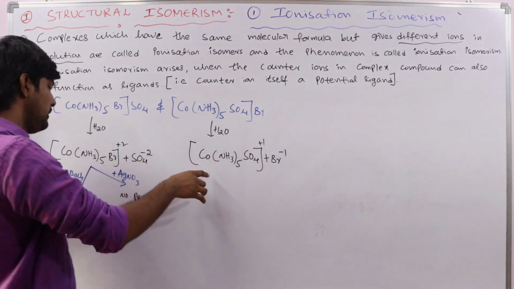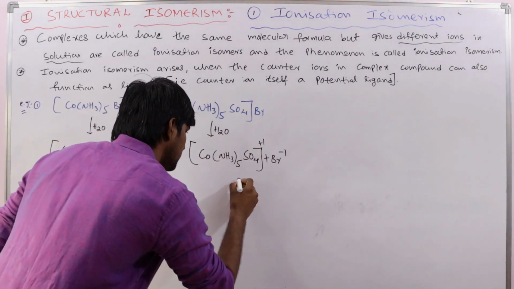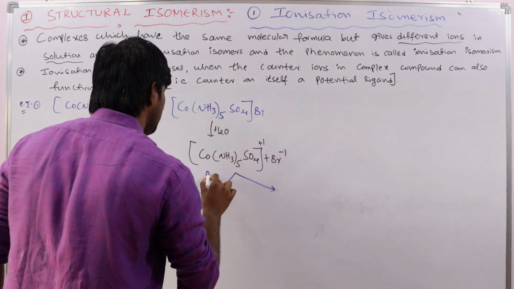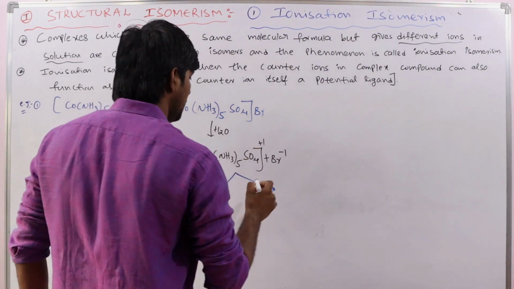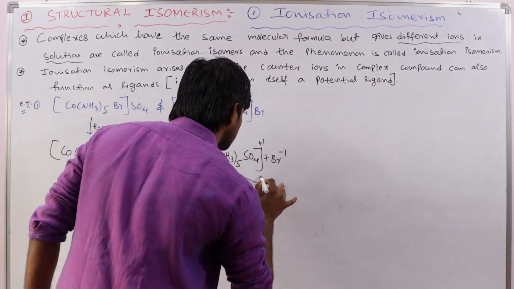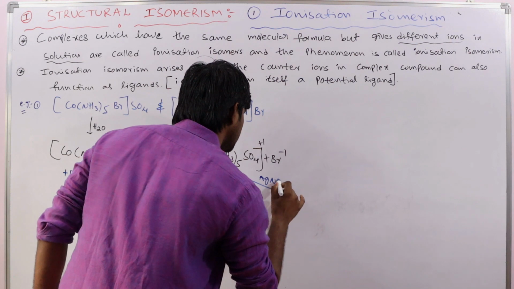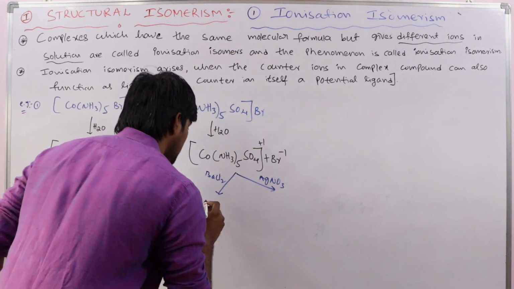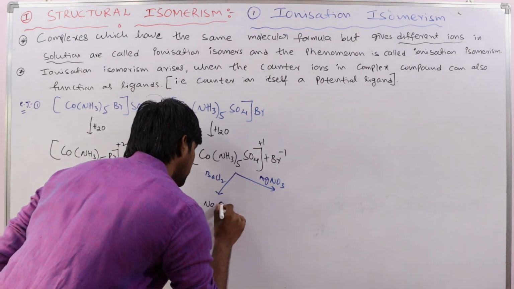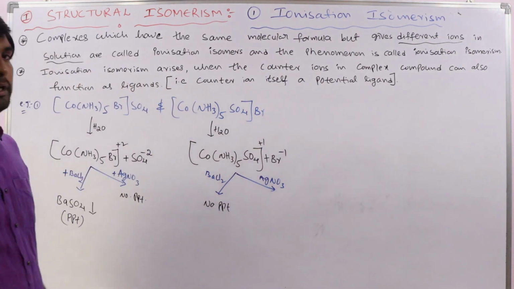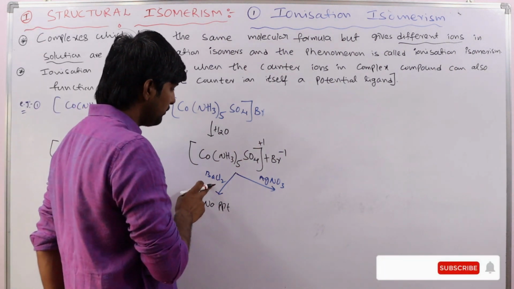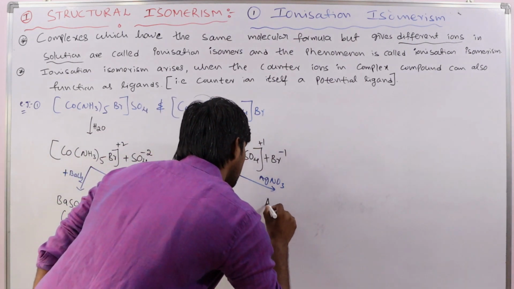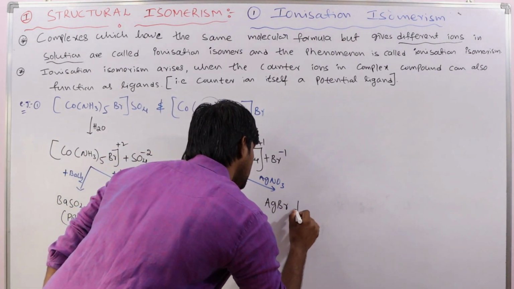In the same way, this other solution is also taken into two different beakers. Here we add barium chloride, and here we add silver nitrate. In the first beaker, when barium chloride is added, no precipitate is formed, but here AgBr is precipitated, a pale yellow precipitate.